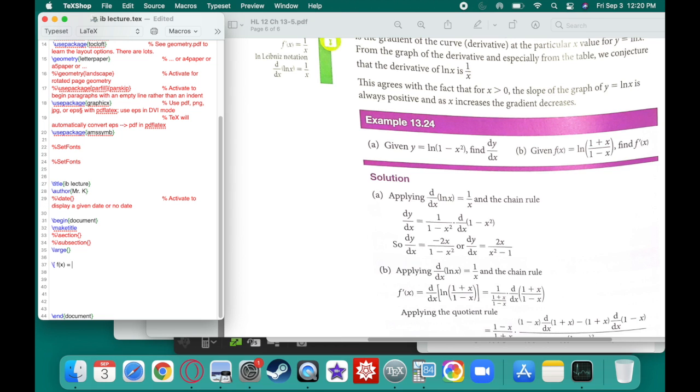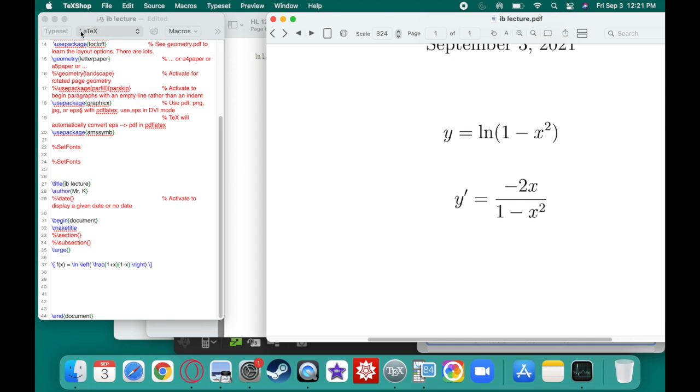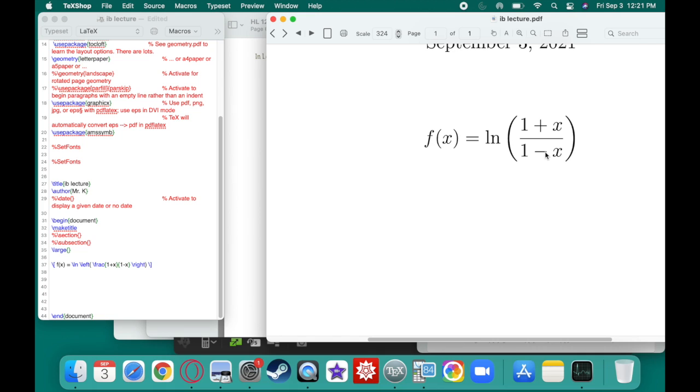f of x is going to equal what? The natural log of 1 plus x over 1 minus x. Now I look at this thing and I'm like, well, I could make this a lot easier by using laws of logarithms here.